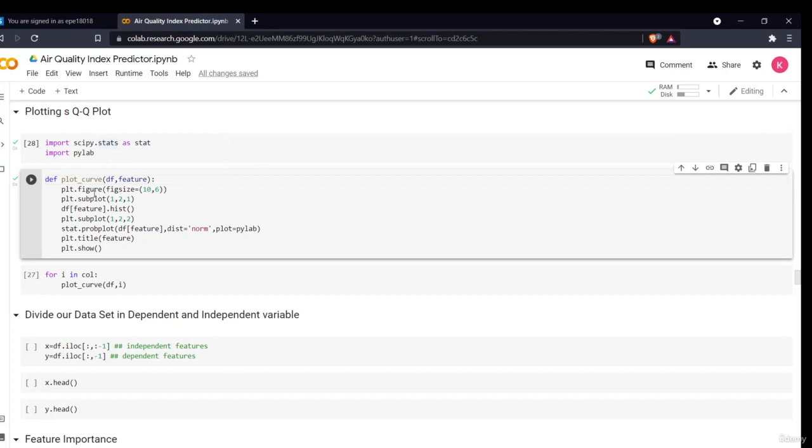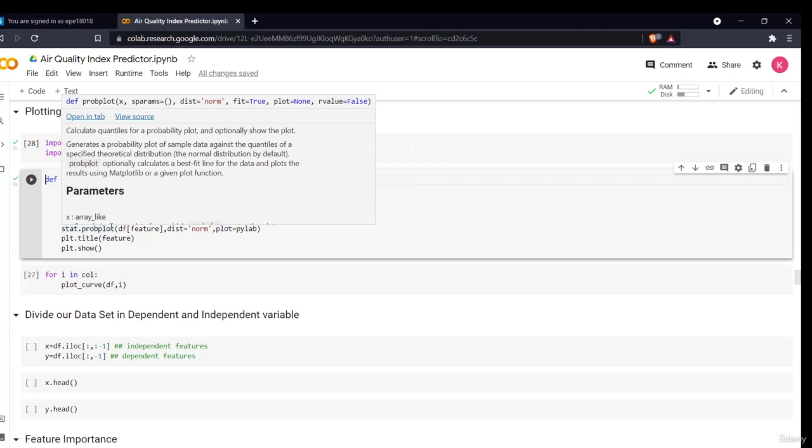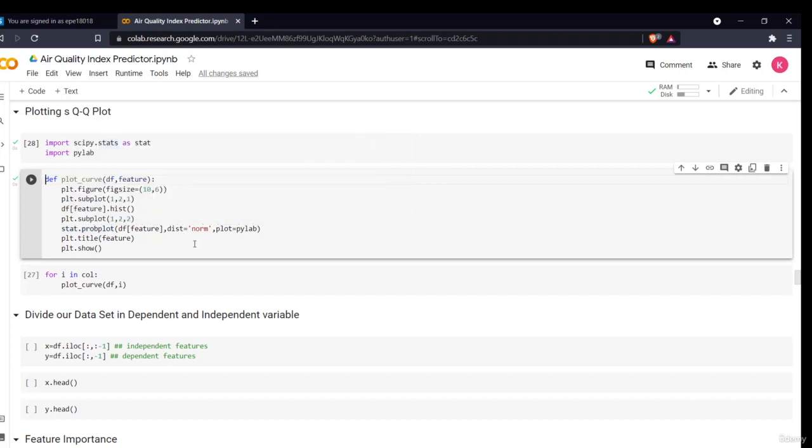In that I'll plot a big figure, and in that a subplot. First, plot a histogram, so it will tell me how my data is distributed. Second, plot a probability plot. This probability plot gives me a kind of scatter plot and a line which will tell me if my data is normally distributed or not. As you can see, the distribution is normal. Then I'll give the title and plot.show.